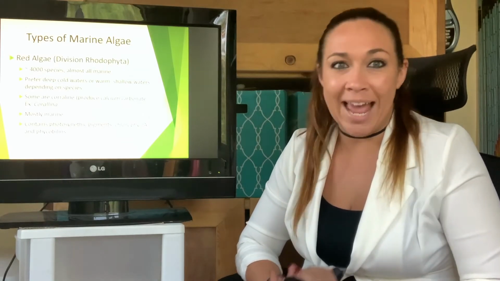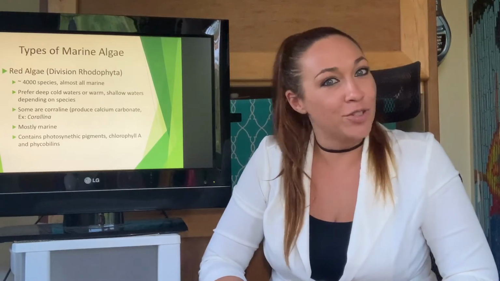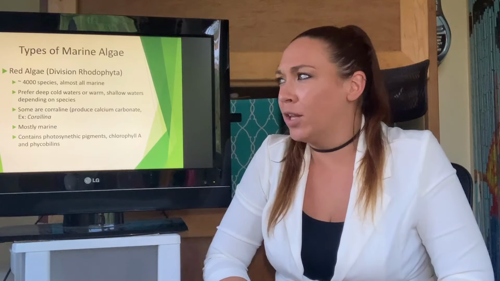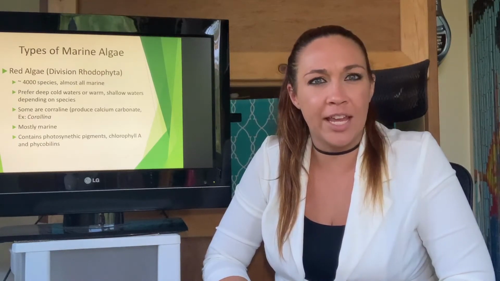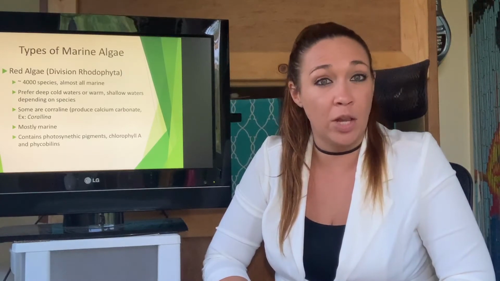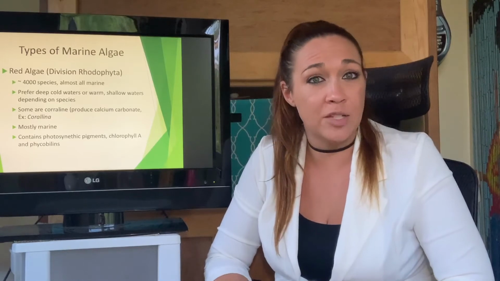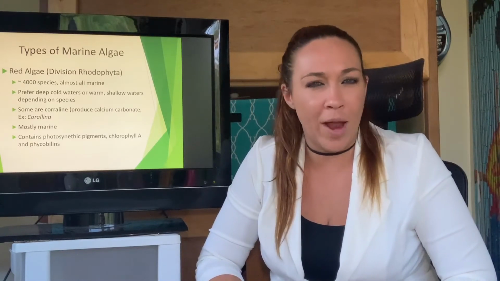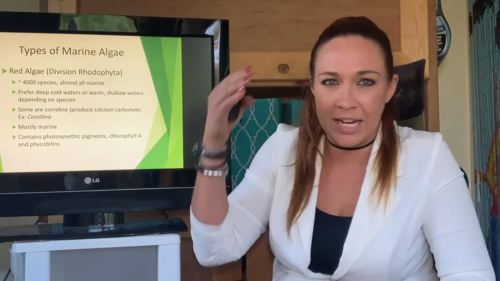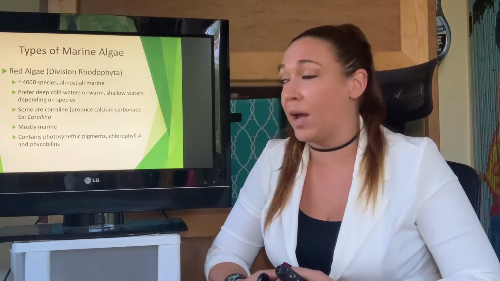All right, moving on to the last of our algae groups that we're going to be talking about. This is our red algae, the division Rhodophyta. There are a lot of these guys, and they do like it a little bit deeper. We talked about the brown algae being a little bit shallower. They grow really fast and need to do photosynthesis a lot, and therefore they need to be kind of shallow. These guys are red, and therefore they're good at absorbing those specific types of light that penetrate pretty deep, and therefore can live a lot deeper than the greens or the browns.